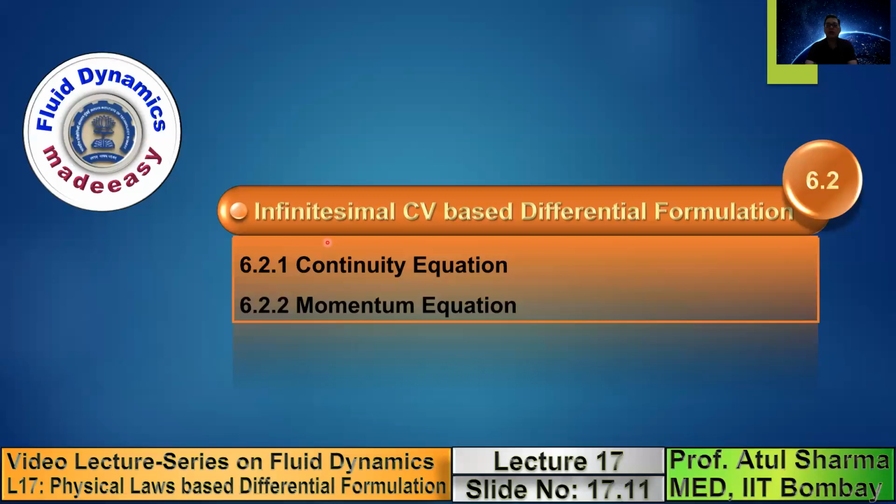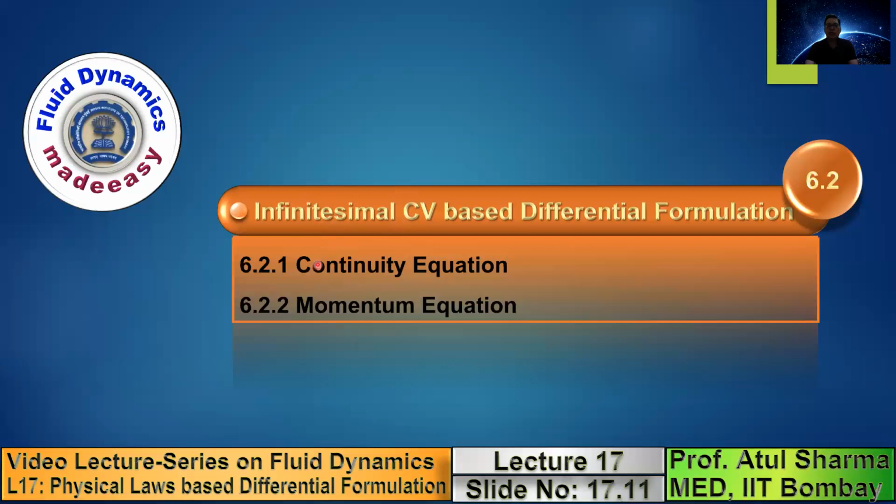So in a 2D problem, we take a control volume of delta x delta y, and finally we apply the limit delta x, delta y tends to 0 to get a derivative term.